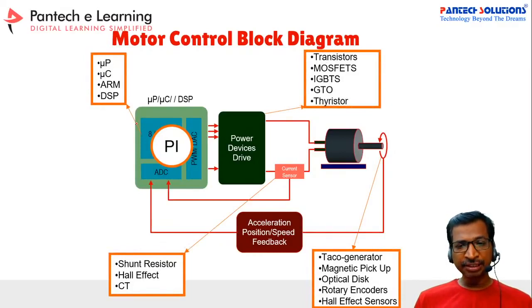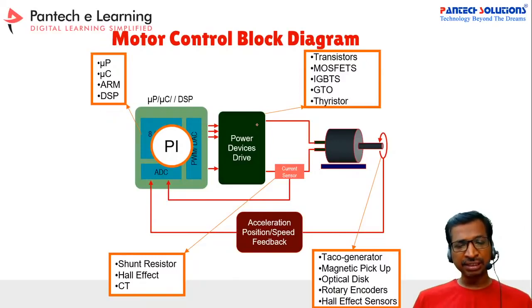For measuring the speed, there are a few methods, like a tacho generator, magnetic pickup, optical disc, rotary encoders, and Hall effect sensors. These sensors are used in real-time applications. Similarly, for current measurement, there are the shunt resistance method, the Hall effect method, and the current transformer, CT, method. Out of these three, you can use any one method.